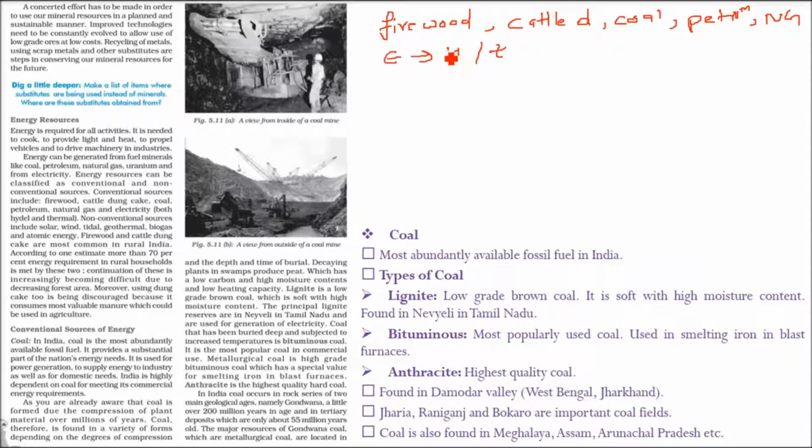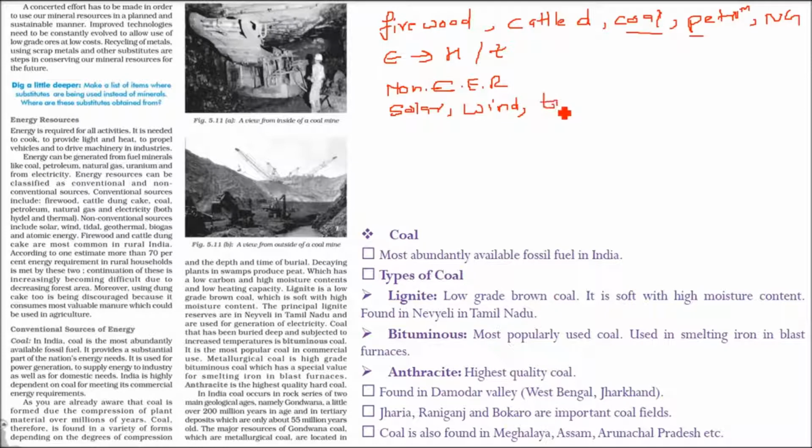Because we just learned why we need the conservation of minerals, the conservation of energy has to be there too, because most of the energy which goes to the developing economy comes from these. So there has to be some other way. So we have non-conventional sources of energy, and this includes solar energy, that is the sun's energy, then wind, of course, as some areas get really nice wind.